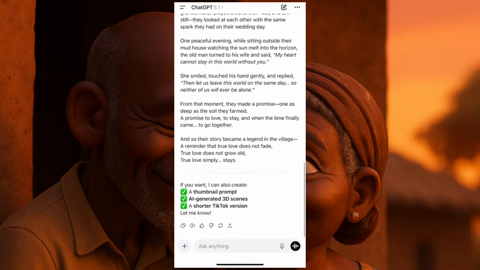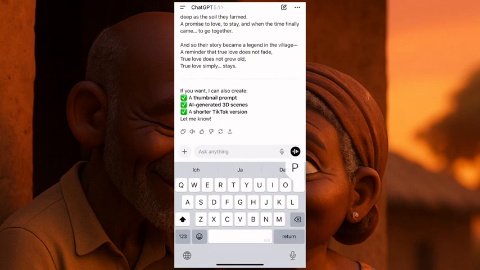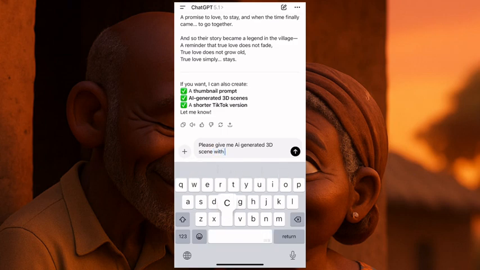Okay. Now here, I'll say first thing first, then they say generated AI scenes. Okay. Now, if you want, you say, please give me AI generated scenes, 3D, AI 3D scenes with consistent character.